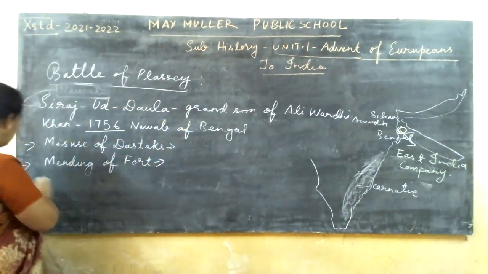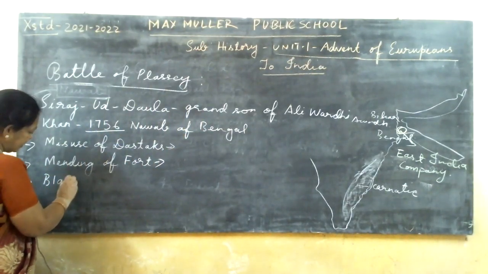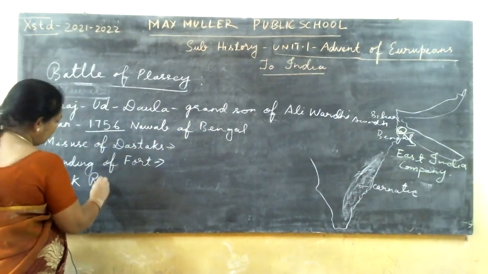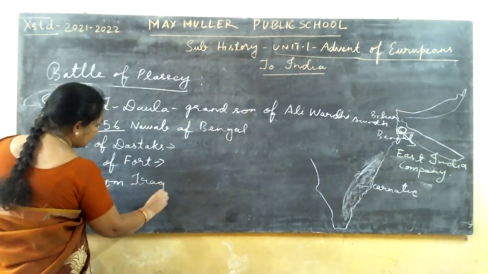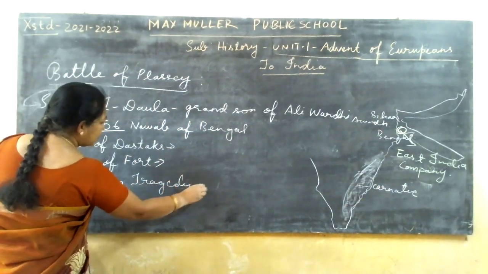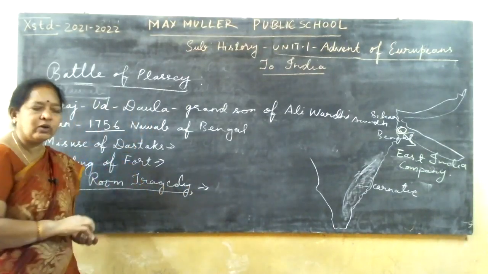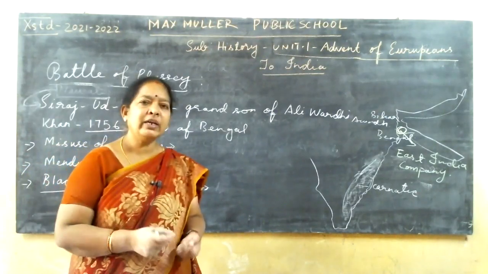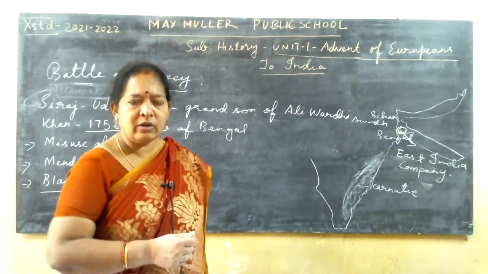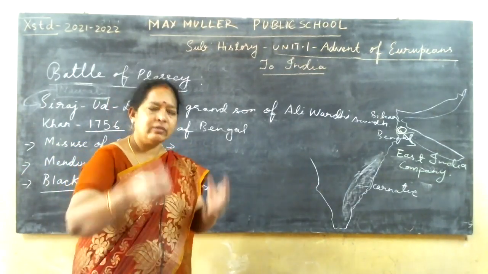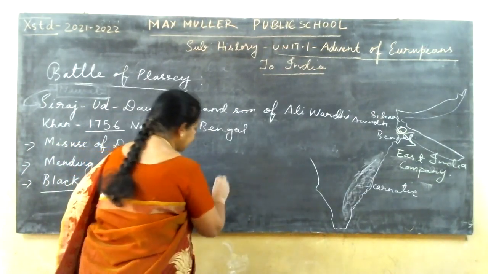Okay. The third one was the Black Room Tragedy. What is this Black Room Tragedy? Because they did not obey his orders to remove the cannons, Sirajuddaulah imprisoned 146 English men.